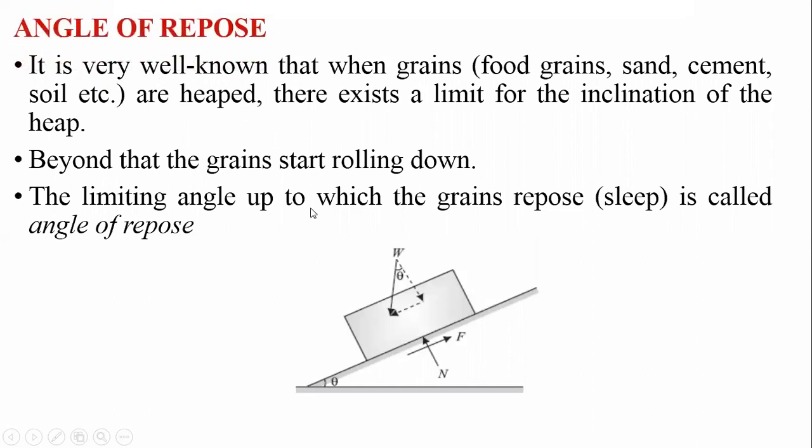Next is the angle of repose. It is very well known that when grain, that is food grain, sand, cement or soil, is heaped, there exists a limit of inclination of the heap. Beyond that, the grain starts rolling down. The limiting angle up to which the grain stays at repose, that is, before it slips, is called the angle of repose.